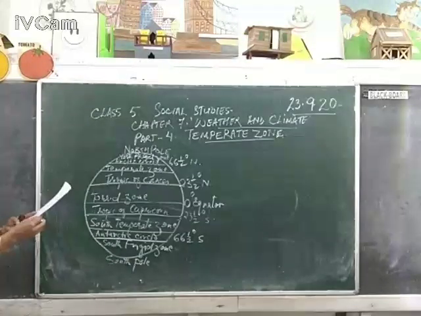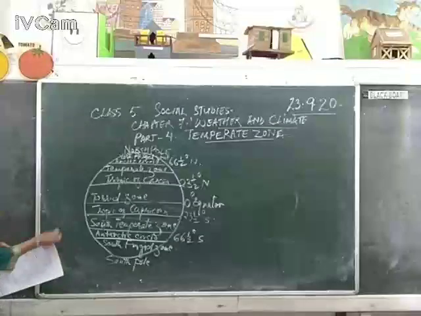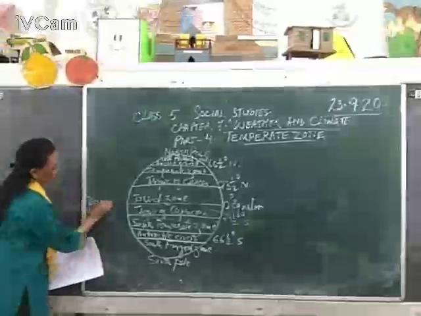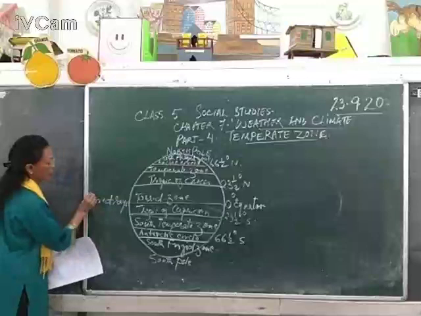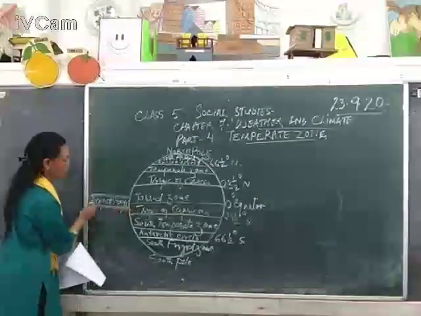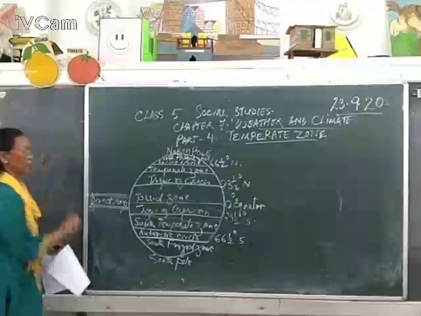Okay, so these are the diagrams which I want to show you. Now see, the main important thing is that torrid zone, they get the direct rays. See the diagram out here. They get the direct rays from the sun. That is called equator. They get the direct rays from the sun.